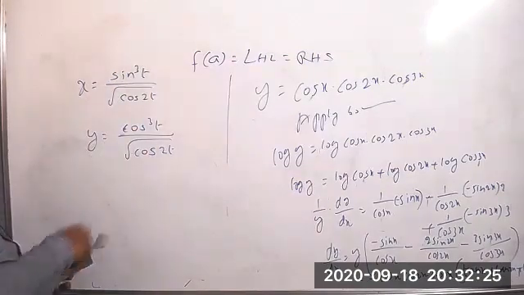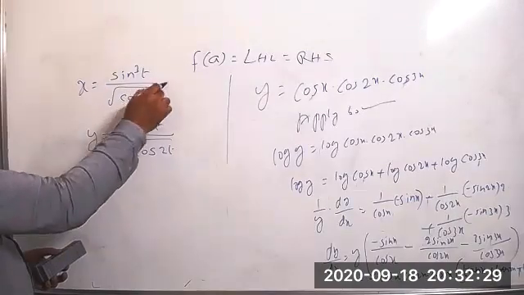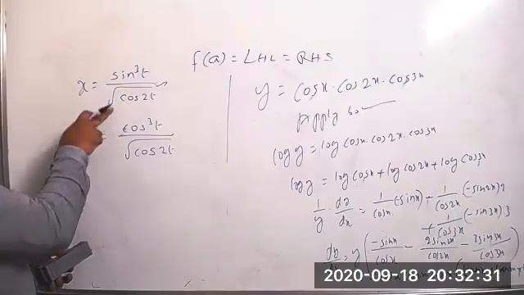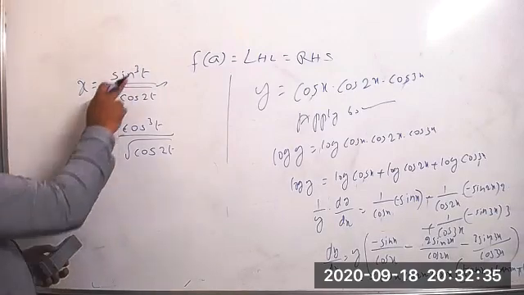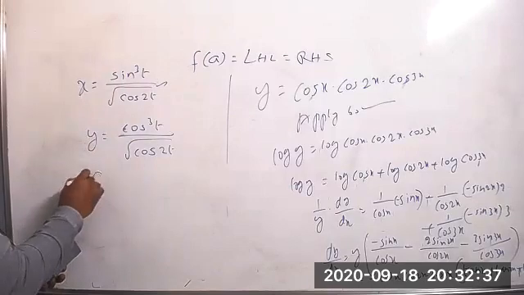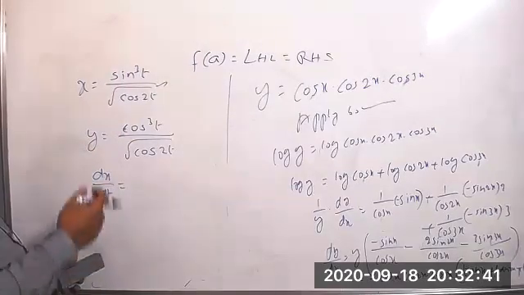T is the parameter here. So first you can find separately. Taking the first one, differentiate with respect to t. That is the more important step. Then dx by dt, you can apply the u by v formula.